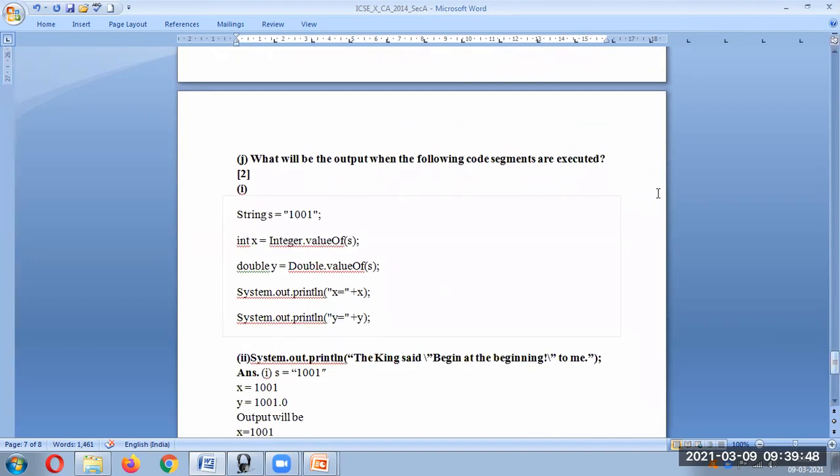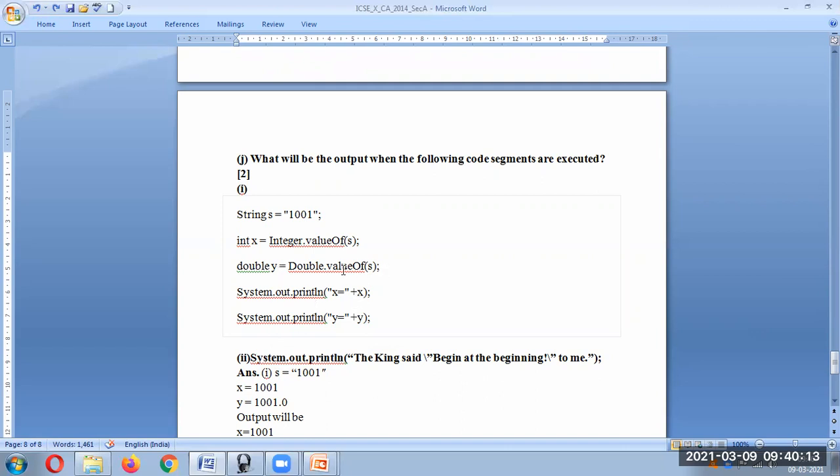What will be the output when the following code segments are executed? Now here, integer X is going to be Integer.valueOf of S, so it is simply 1001. S will have the value 1001.